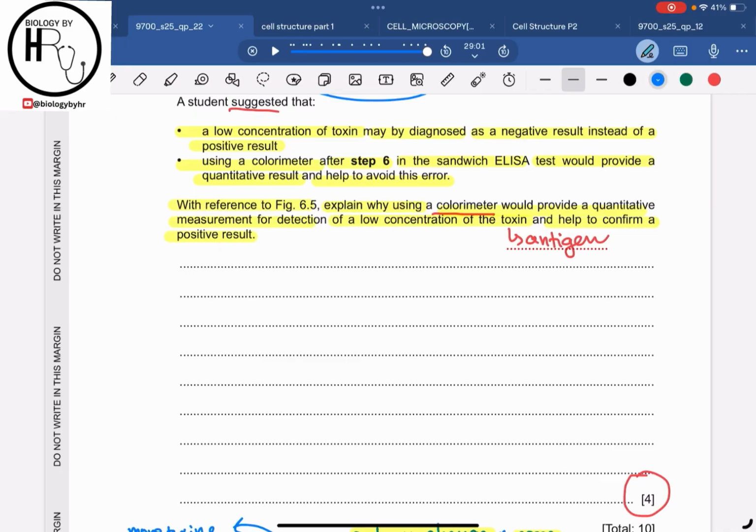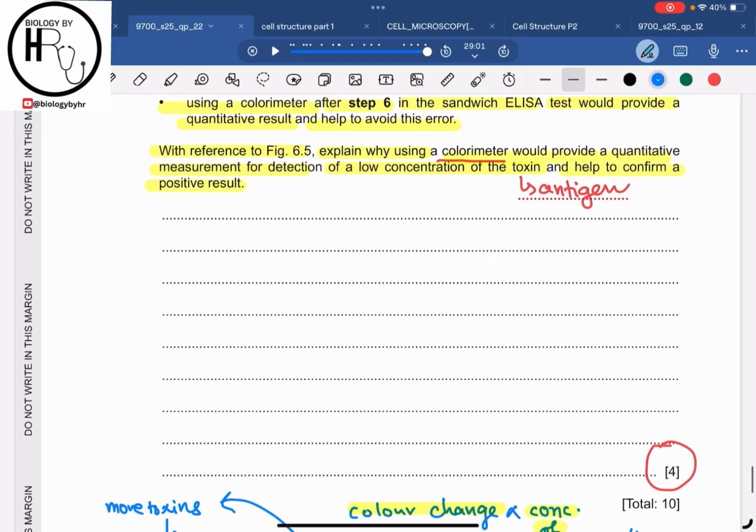So what does a colorimeter do, how can it change the result? It will measure the absorbance of light by the reaction mixture, and it will give a quantitative reading. So this allows a small difference in the detected color density to be a positive result rather than a negative result. Then we can use a calibration curve with known toxin concentrations to allow the exact concentration of the toxin to be determined. So we can answer it in a way that the colorimeter can measure.